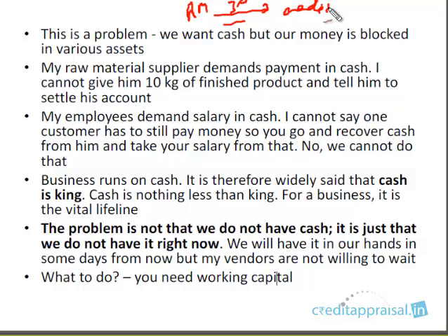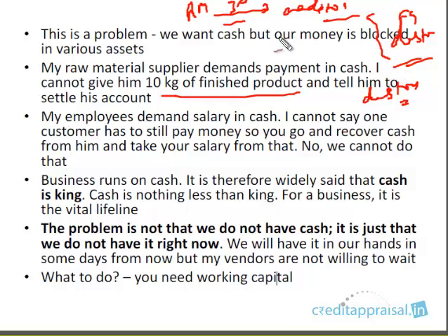So these are known as what? Creditors. Now you cannot go to your raw material supplier and say, I'll take this 10 kg of finished goods and settle your account. No, you can't do that. He says, I want cash. Similarly, employees who work for the entire month, you have to pay the salary at the month end. You cannot say, I have a lot of debtors, a lot of customers yet to pay me, you go and collect from them and settle your salary from them. You cannot do that. Your finished goods, your raw material, your debtors are all a form of cash, but your raw material suppliers or your employees or your electricity company, nobody is going to take this. They want cash.